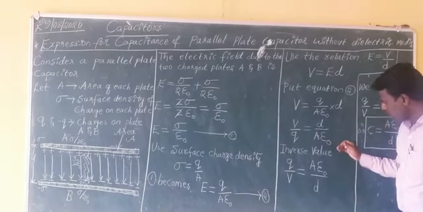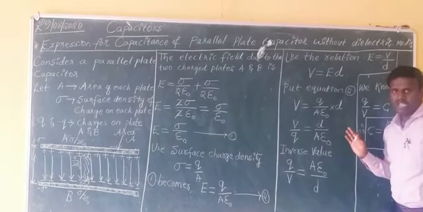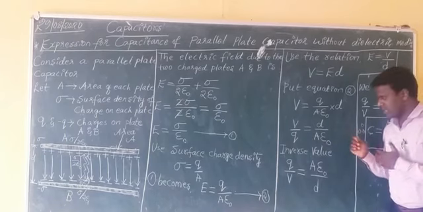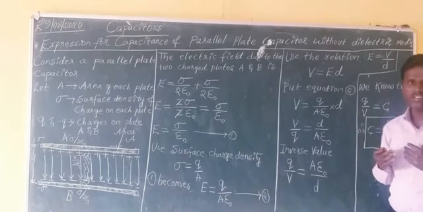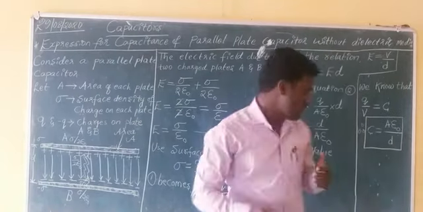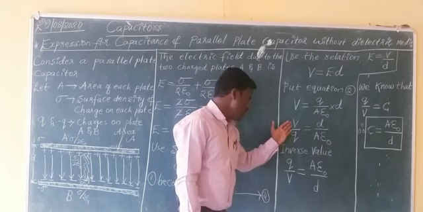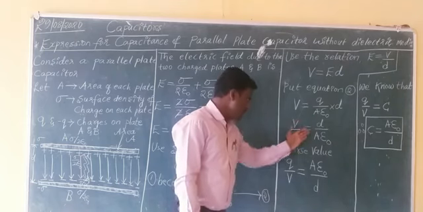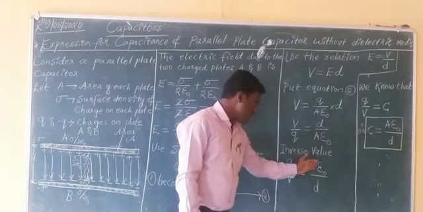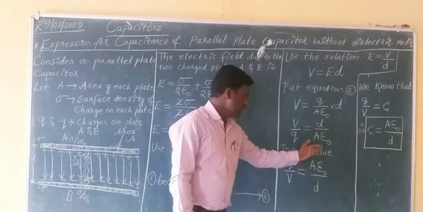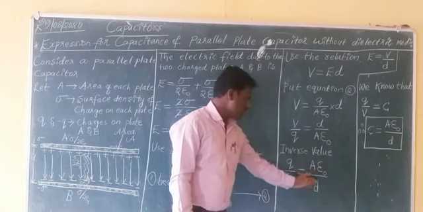Now you take the inverse value of this relation. Inverse value means the denominator is written as the numerator, and the numerator is written as the denominator. So I am reversing the equation terms here. V by Q is Q by V. D by A epsilon is A epsilon by D.